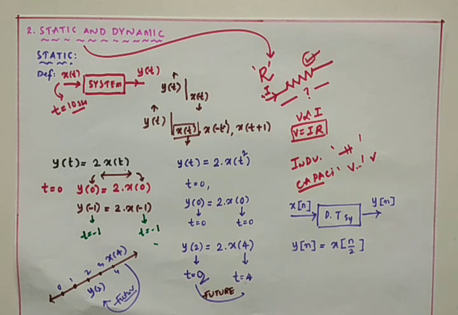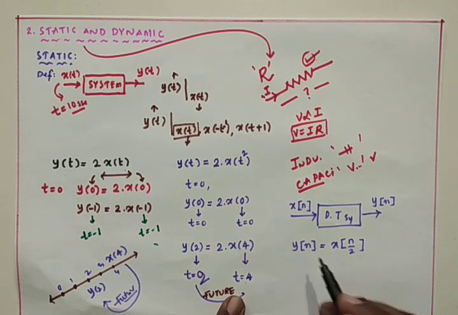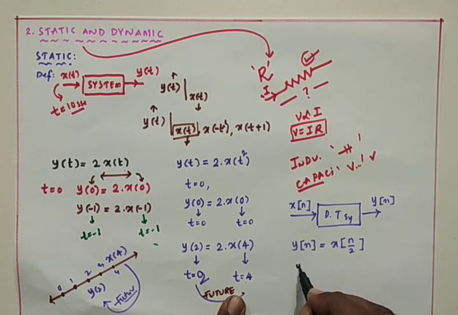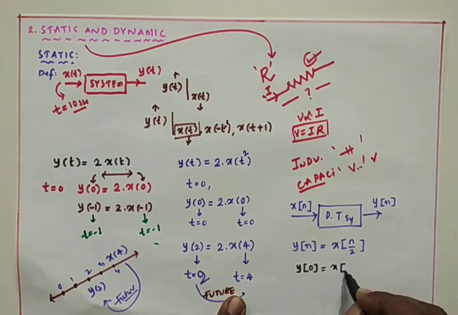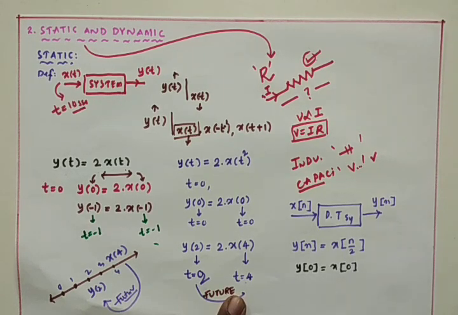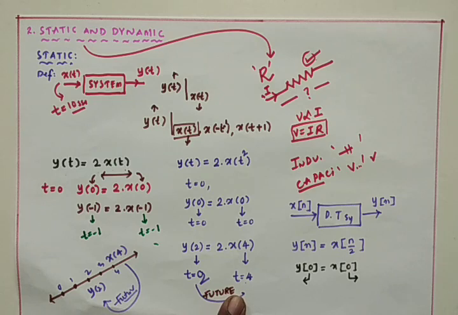If it is static, then wherever I got the output at that particular instant of time, the input signal must be applied at that same instant. Then I am going with the various values for n. If n is equals to 0, that will be y of 0 is equals to x of 0 by 2. That means I got the output at t is equals to 0, due to the input applied at t is equals to 0.